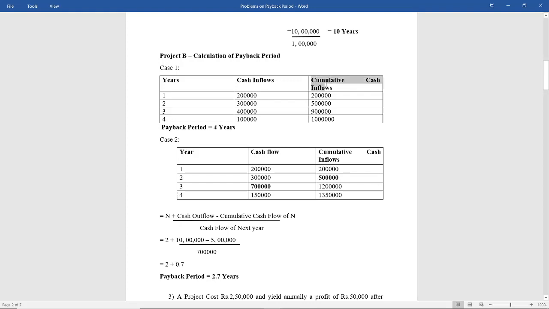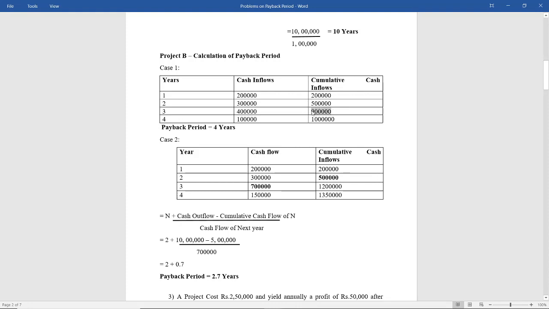So let us see, how do you calculate cumulative? We are just adding one more column, cumulative cash inflows. How do we calculate cumulative cash inflows? First, take it as it is. For the first year, it will be as it is, 2 lakh. For the second year, it will be cumulative cash inflow of the previous year plus cash flow of the next year. So 2 lakh plus 3 lakh, that is 5 lakh. For the third year, what will be the cumulative cash inflow?